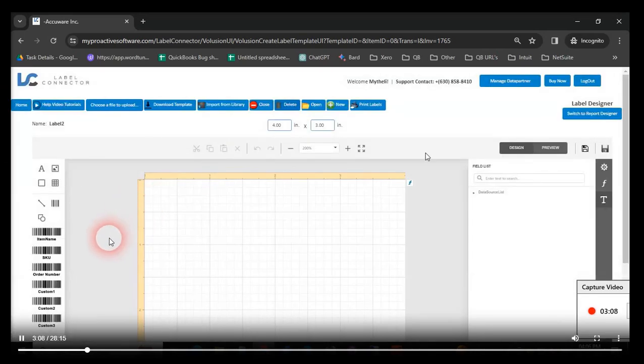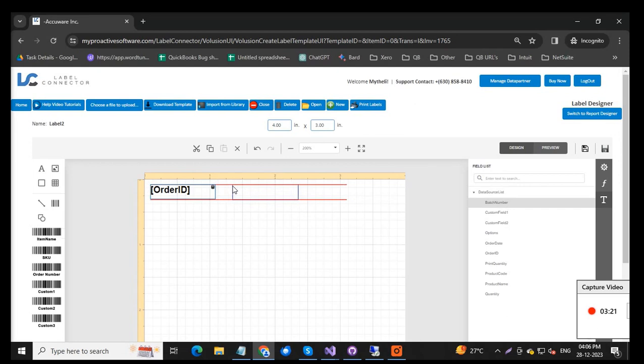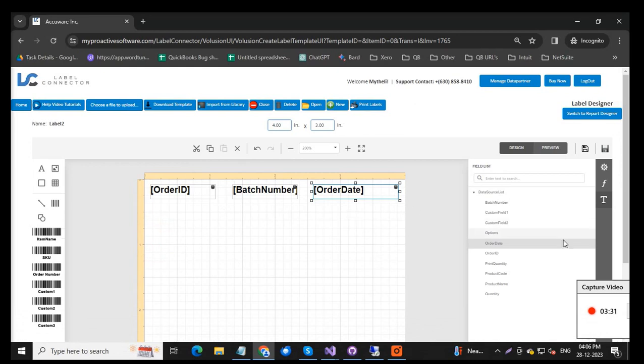Then if you go to our label designer from the main menu, it'll open up a typical label design where you can go to the data sources list here and drag data sources onto the label, and these will pull dynamically right from Volusion, and you can make labels with dynamic fields by just dragging them out. And you can also click on the A in the upper left corner, drag that down to do static data fields and just type onto those.